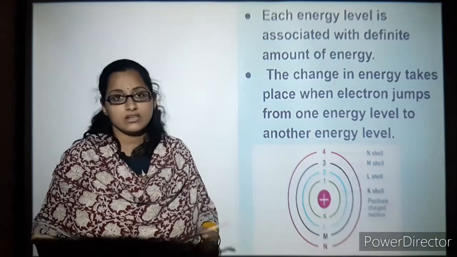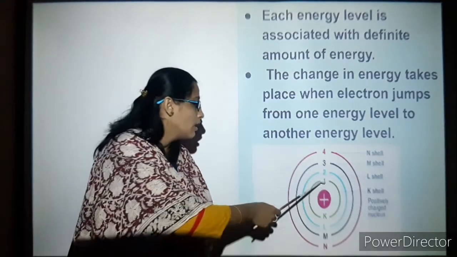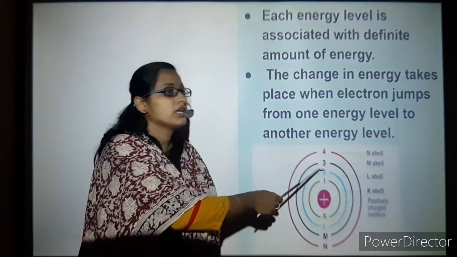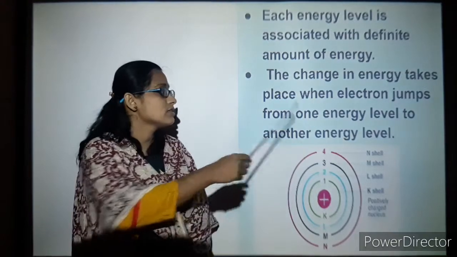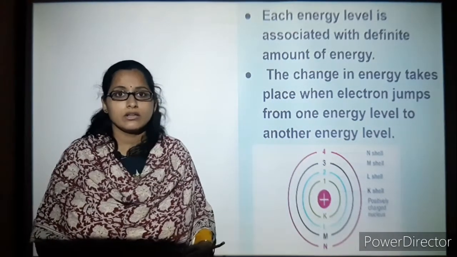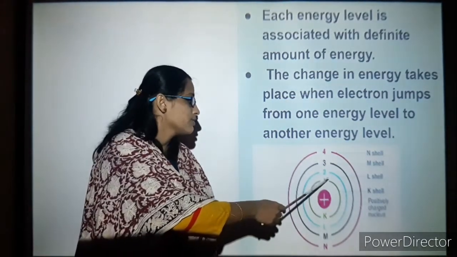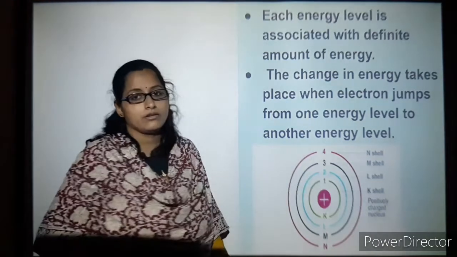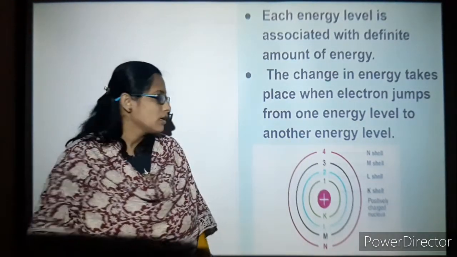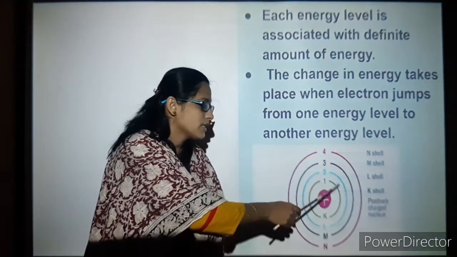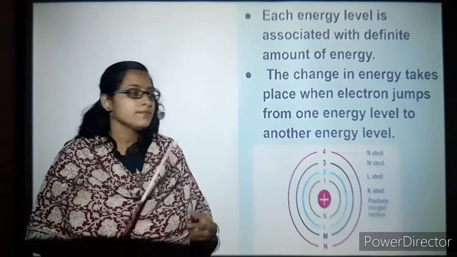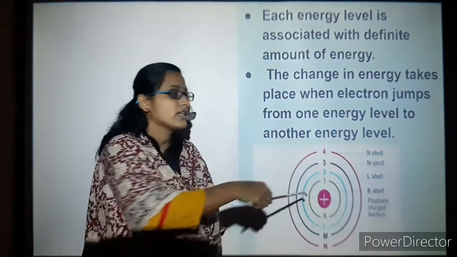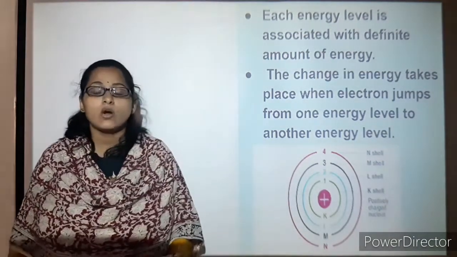There is a change in energy when an electron jumps from one energy level to another. In the first energy level there are only 2 electrons, and the rest of the shells compete for the octet configuration.